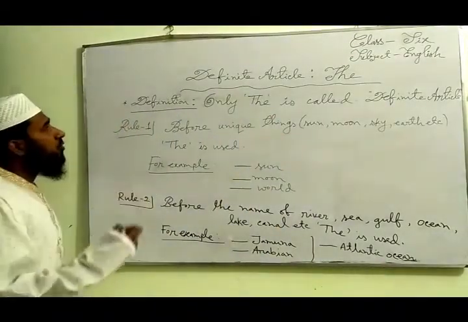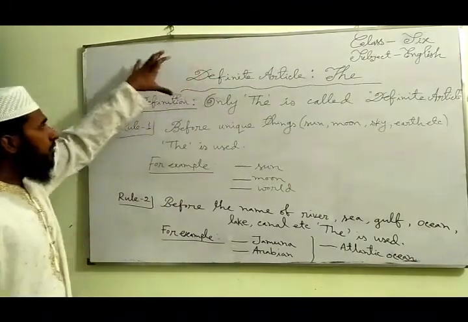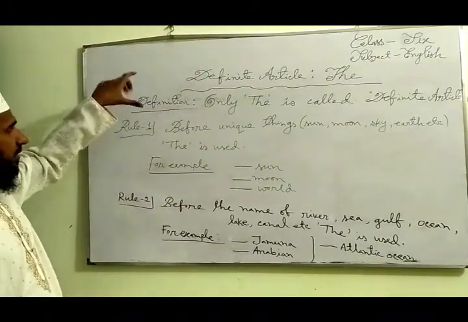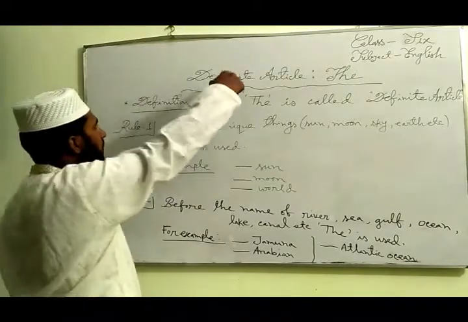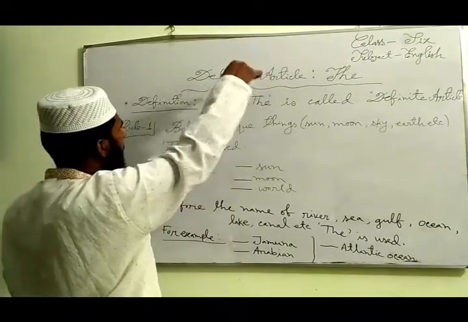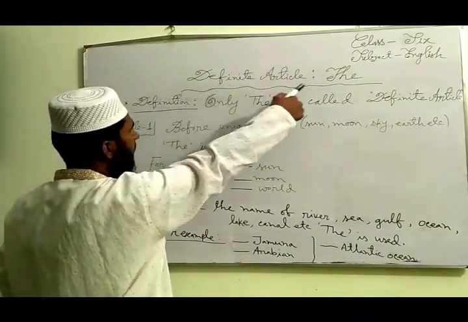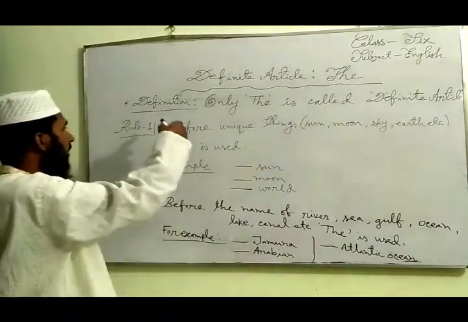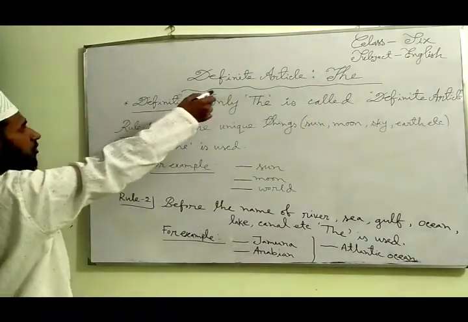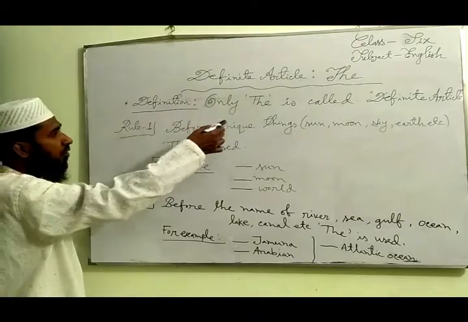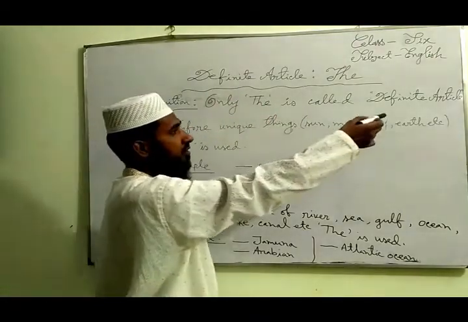At first, you notice the board. I have written something here. At first, notice the title of today's lecture, Definite Article The. Here I have given the definition of the definite article. Only the is called a definite article.